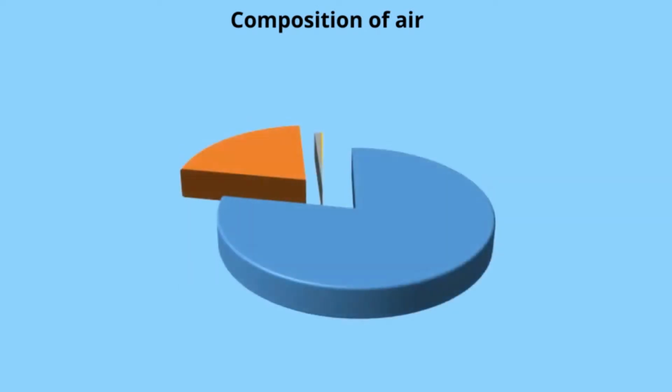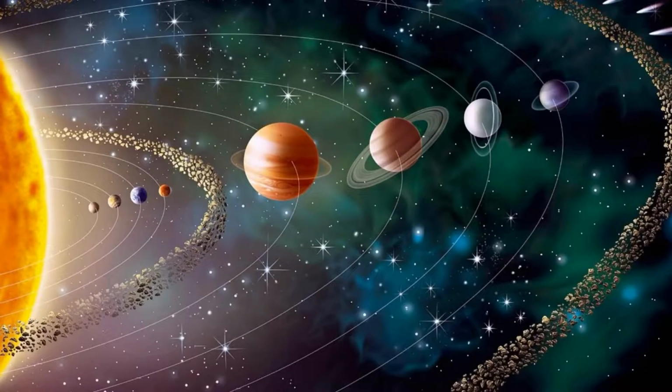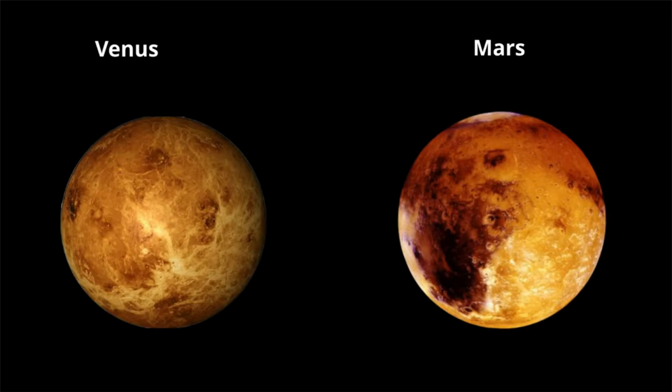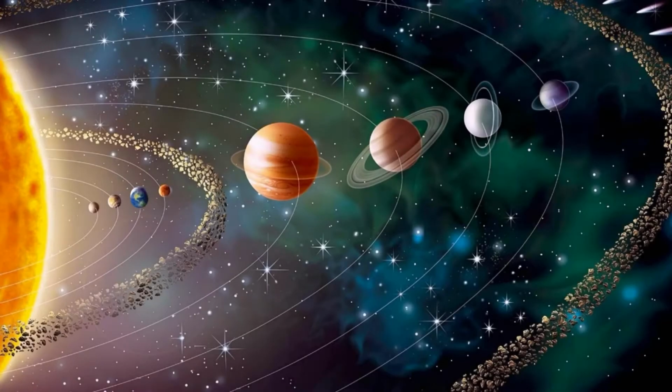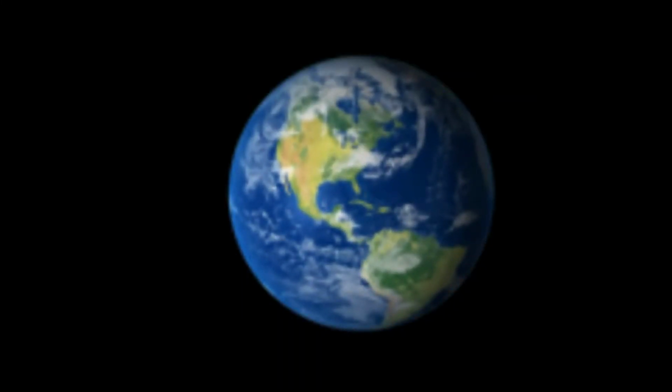Earth's atmosphere is composed of nitrogen, oxygen, and small amounts of carbon dioxide, water vapor, argon, etc. Life on Venus and Mars is not possible because carbon dioxide concentration is high on those planets. As air is a weak conductor of heat, it prevents overheating during the day and allows fast cooling during night.